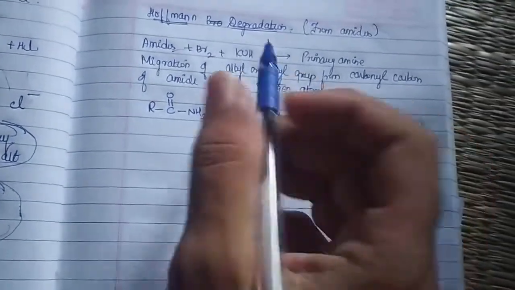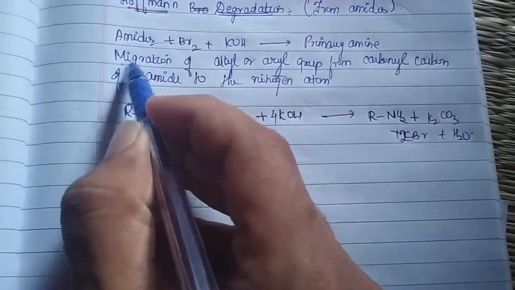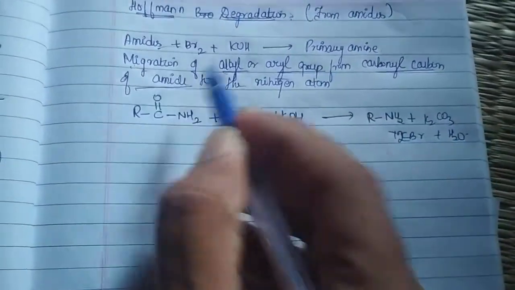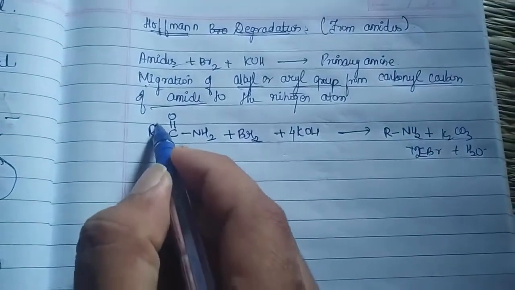But before that, let me just treat this. What I have said is the migration of an alkyl or an aryl group from the carbonyl carbon of the amide. So here, this is the alkyl or aryl group.